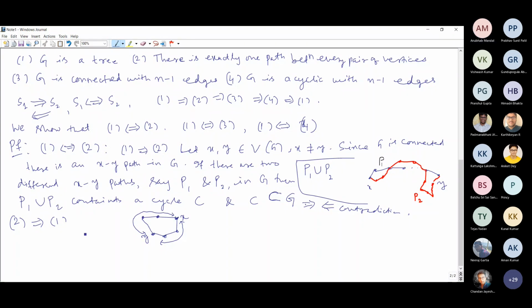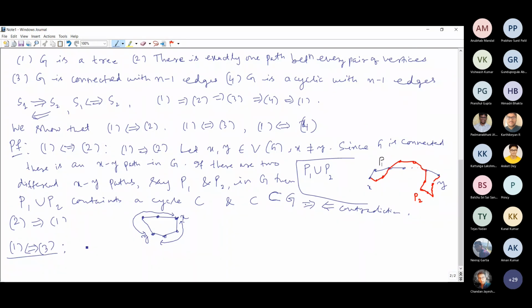So then, yeah, we are done. That first and second statements are equivalent. This is how you can prove it. It is all right with you? Okay. Then we prove next the first and third statements are equivalent. First and third are equivalent. This we will prove.